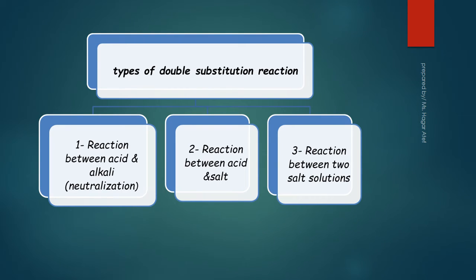Types of double substitution reaction. Number 1, reaction between acid and alkali, neutralization reaction. Number 2, reaction between acid and salt. Number 3, reaction between two salt solutions.